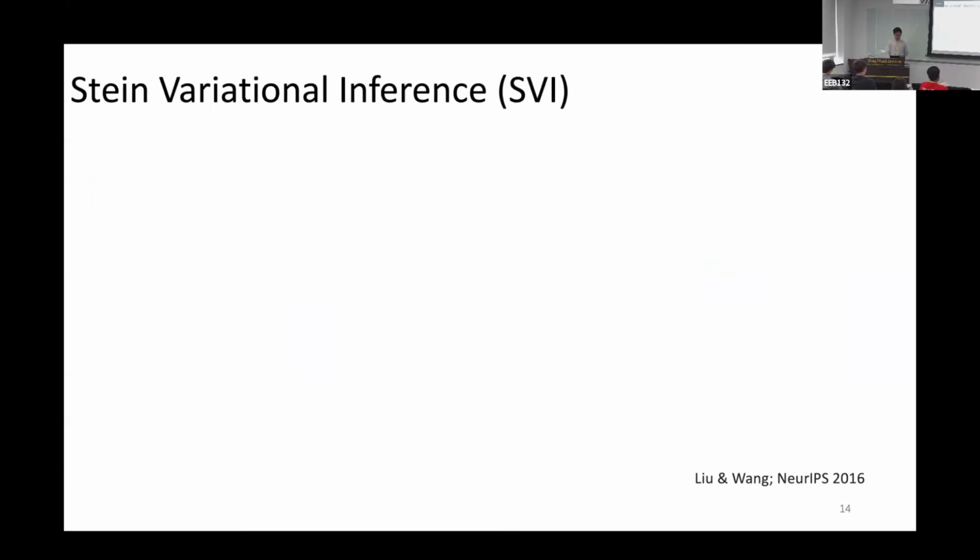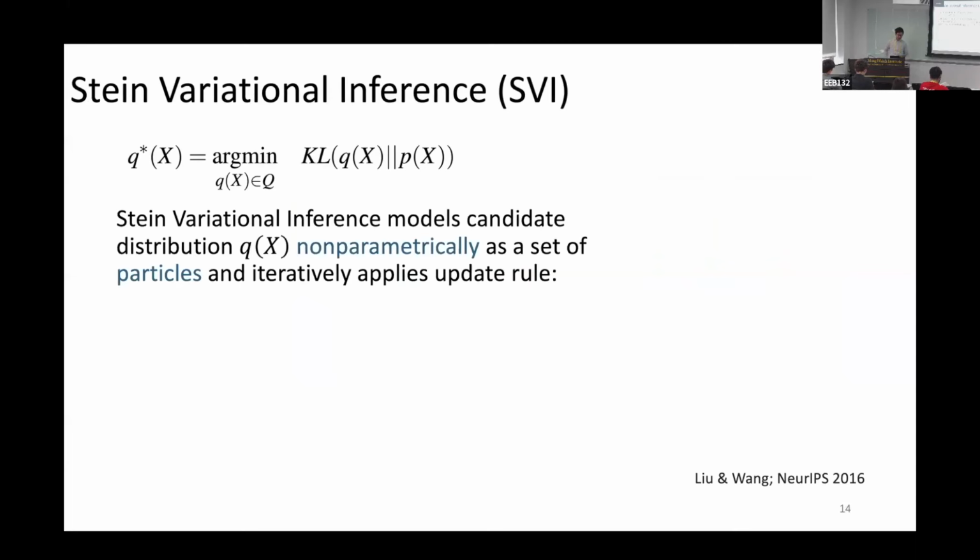Here we give a bit more background about Stein variational inference. For variational inference, we use a distribution Q to approximate a target distribution P. Stein variational inference models the candidate distribution Q non-parametrically as a set of particles, and then we can iteratively apply the update rule for each particle.